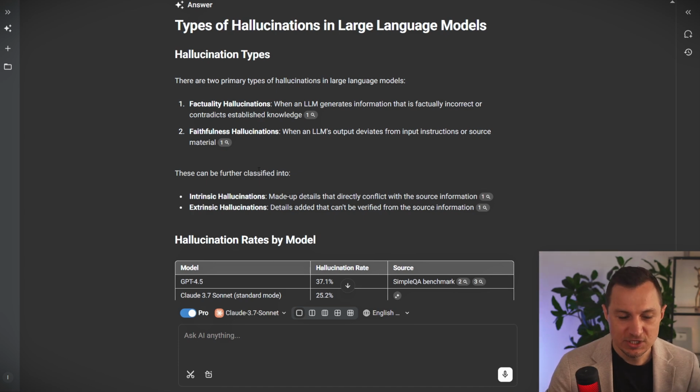And those hallucinations can be further classified. There are intrinsic hallucinations, where the details are made up and directly conflict with the source information, and extrinsic hallucinations, where details were added that can't be verified from the source information. All right, really important to know.